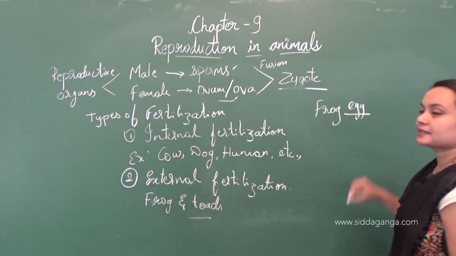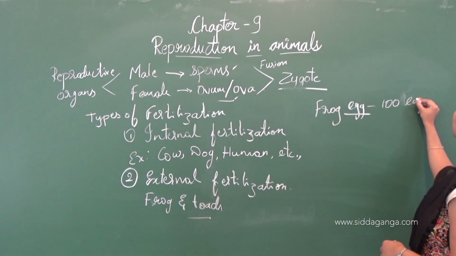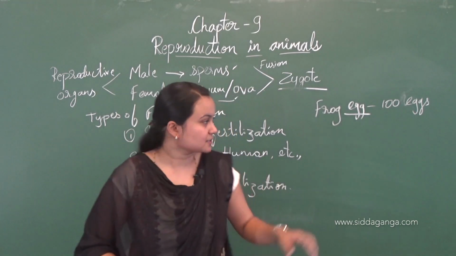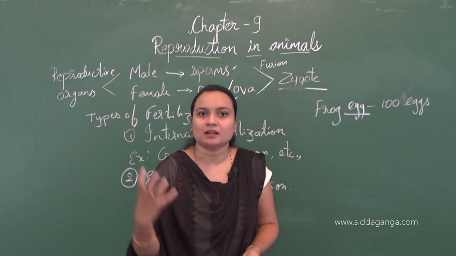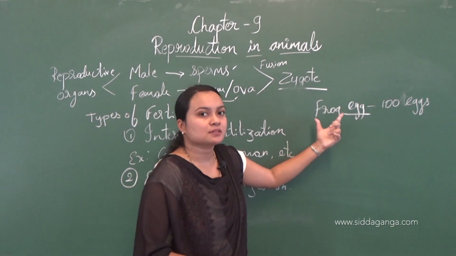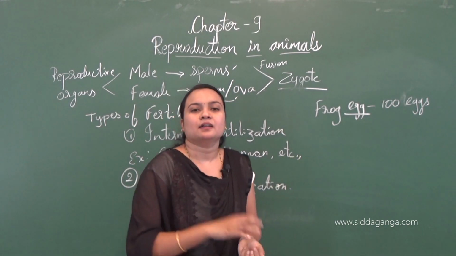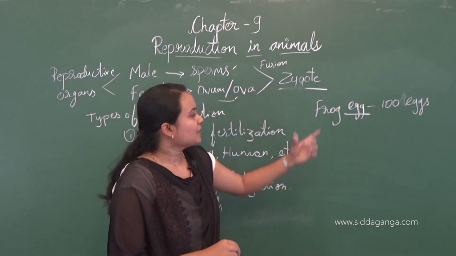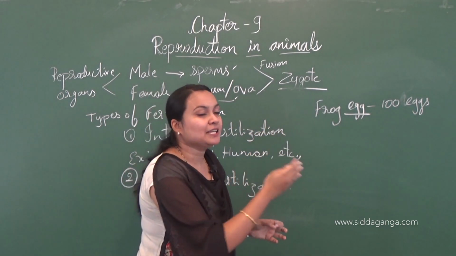The frog will release the eggs in hundreds of numbers. In 100 numbers it will release 100 eggs. For example, if you compare these eggs with the eggs which you have seen, like hen eggs, the frog eggs have an outer cell which is very delicate compared to the egg of a hen. And these eggs are combined by a jelly layer.